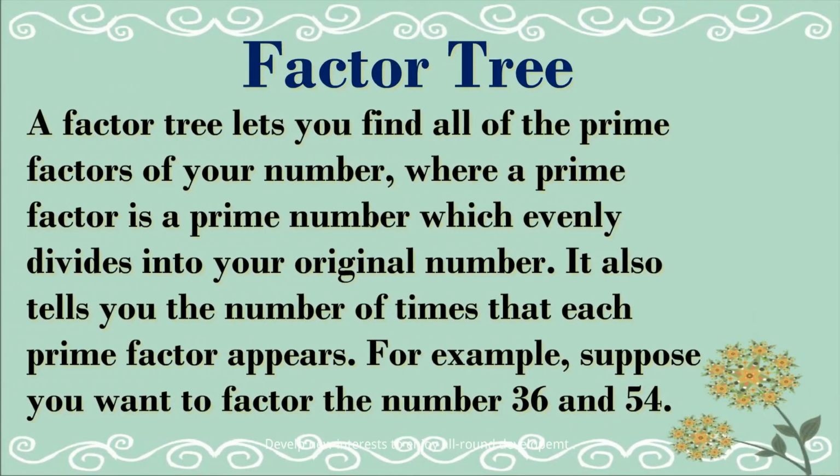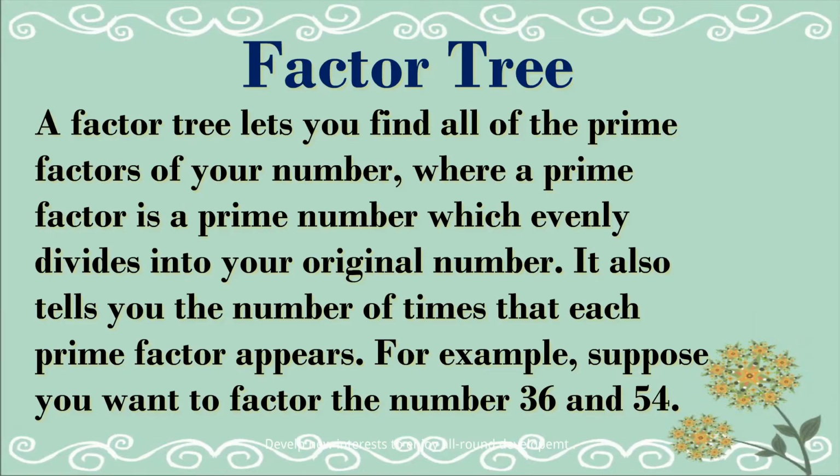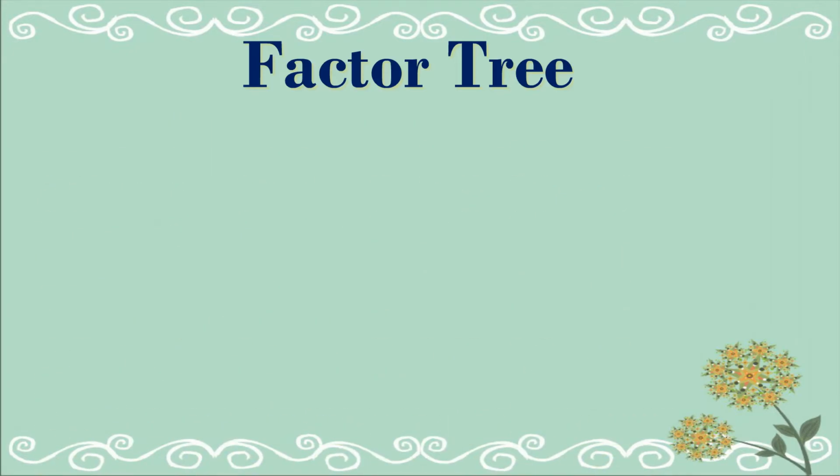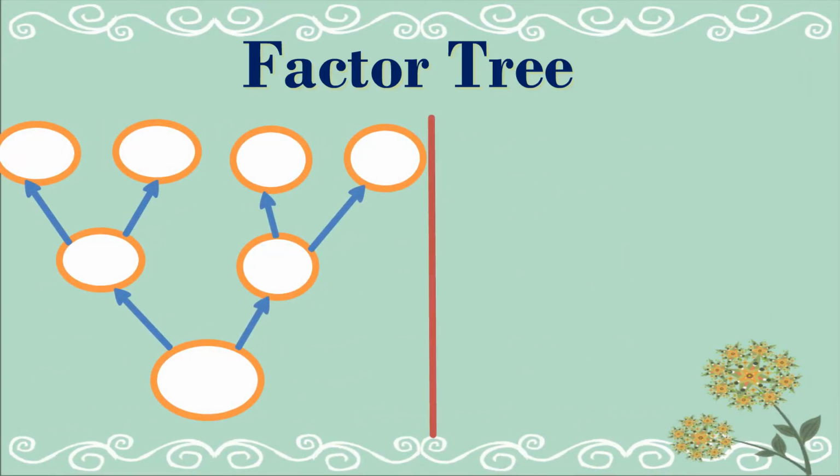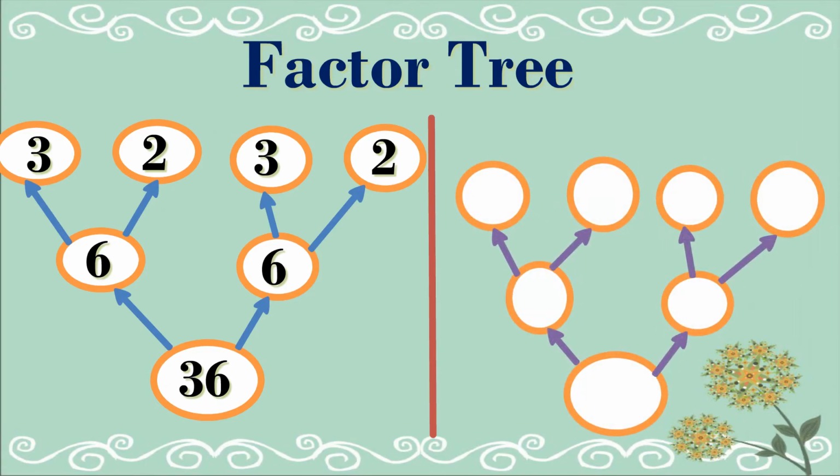Factor tree. A factor tree lets you find all of the prime factors of your number, where a prime factor is a prime number which evenly divides into your original number. It tells you the number of times that each prime factor appears. For example, suppose you want to take the number 36. So the factors of 36 and the factors of 54.